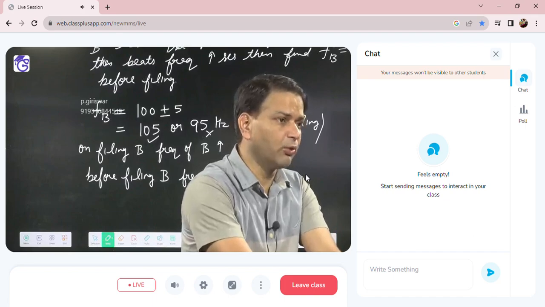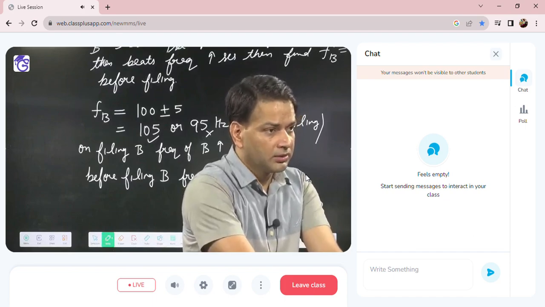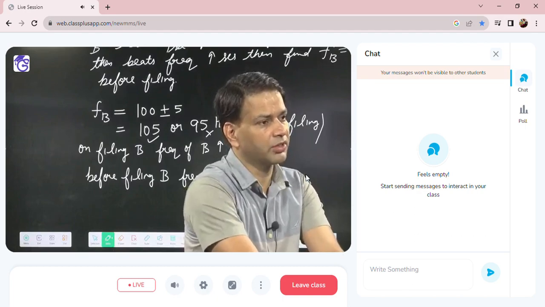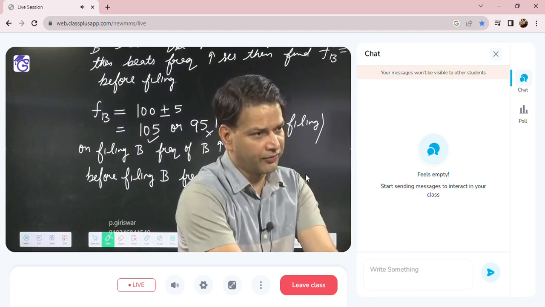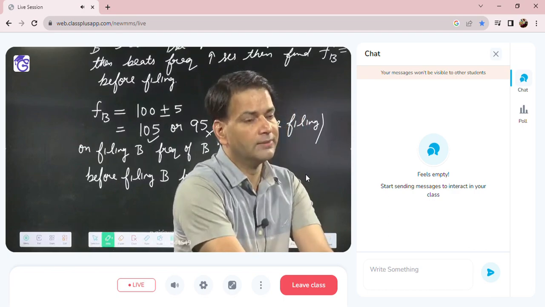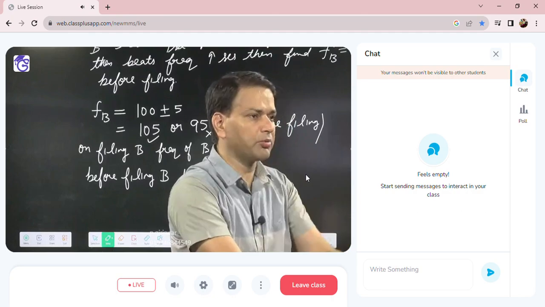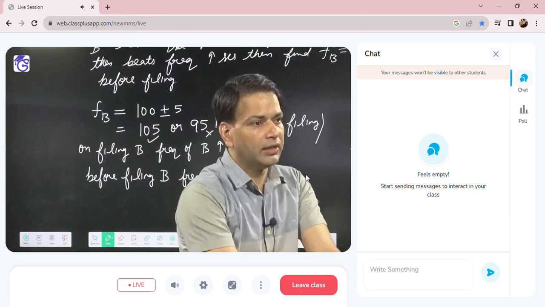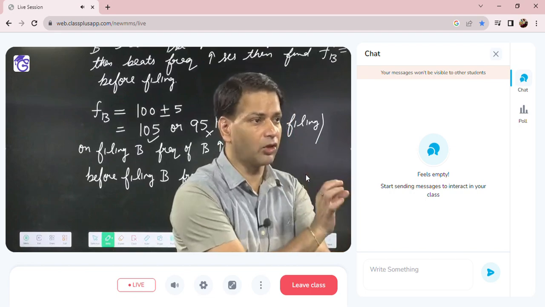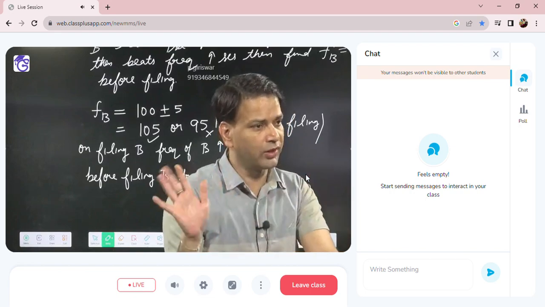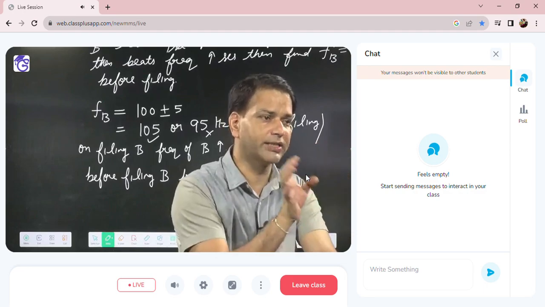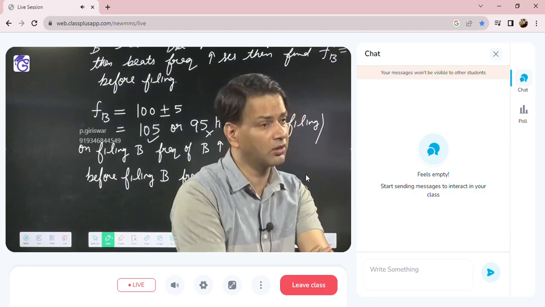But suppose in some question, they have given the option 105 in the same problem. They have given the options 105, 95, and as the third option, both 1 and 2. When this type of option is there, both 1 and 2, then we have to go to both 1 and 2 possible frequency. What I am saying is, if 105, 95 and two other different options are there, then the right answer is 105, because we take the small change in the frequency due to the filing or loading.